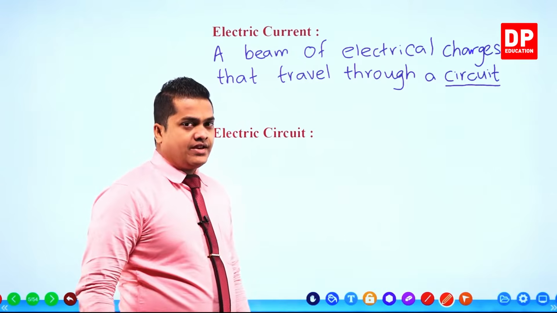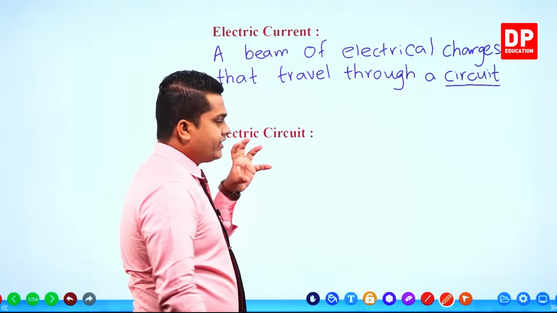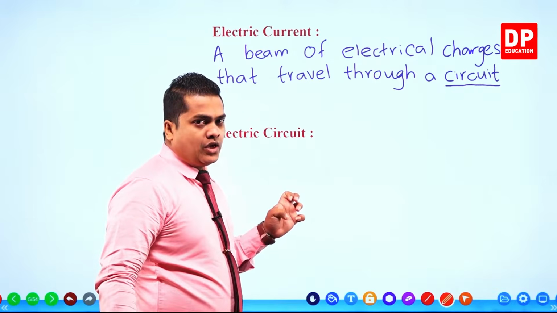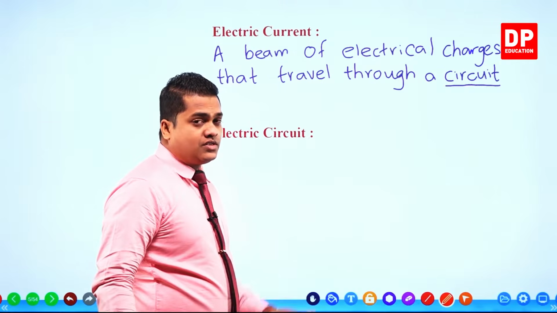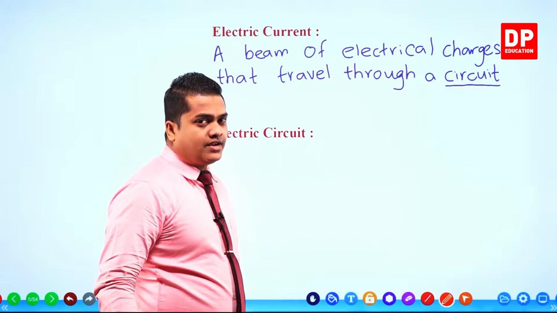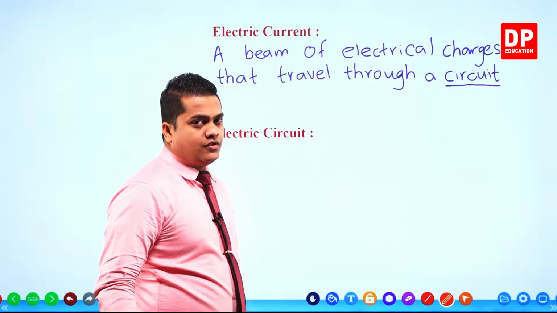So what do you mean by an electric circuit then? An electric circuit is the pathway or the closed system along which electrical charges are going to flow.